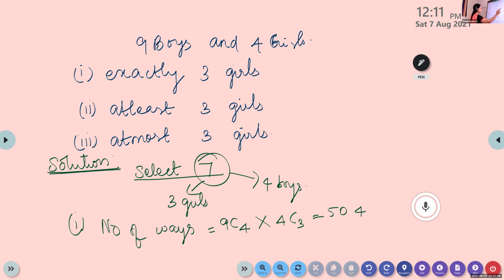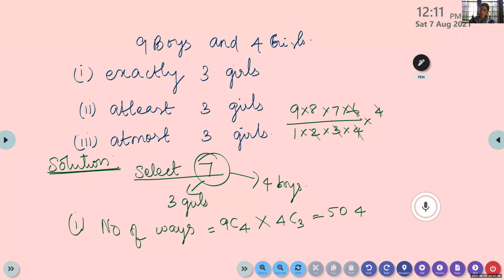9C4 means 9 into 8 into 7 into 6 by 1 into 2 into 3 into 4, into 4C3, which is the same as 4C1. 4C1 means it will be 4. So this 2 will get cancelled, 6 will get cancelled. Is the answer 504? Yes, ma'am.